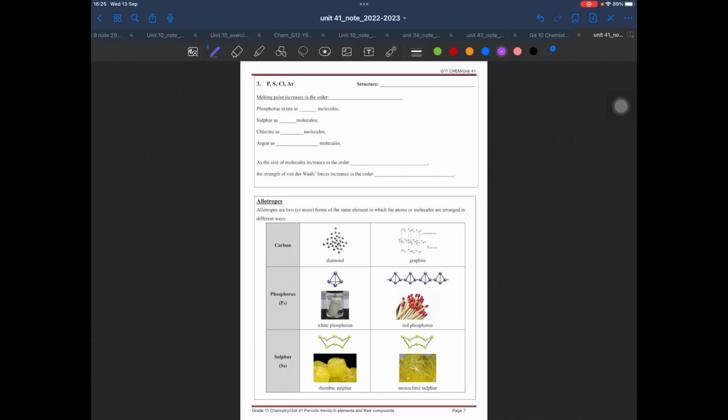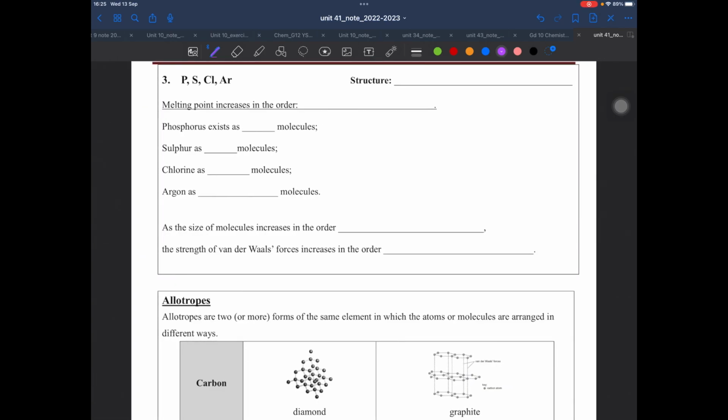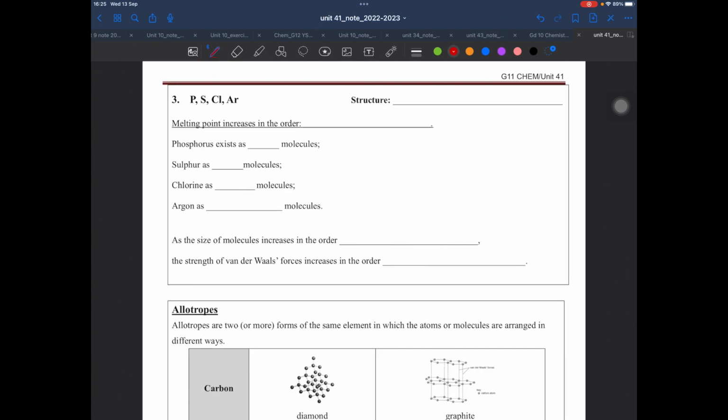Finally, the non-metals. First of all, let me write it down. The structure is simple molecular structure, but something is strange. Is the melting point actually in this order? This looks strange, right? Because if you look at the period, it is neither in ascending nor descending order. Sulfur has the highest one, argon has the lowest one. So what's going on? Here I give you the idea: it is because their molecular sizes are different.